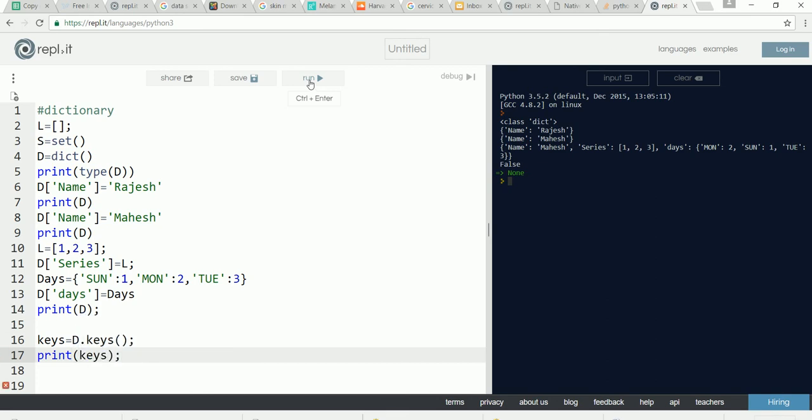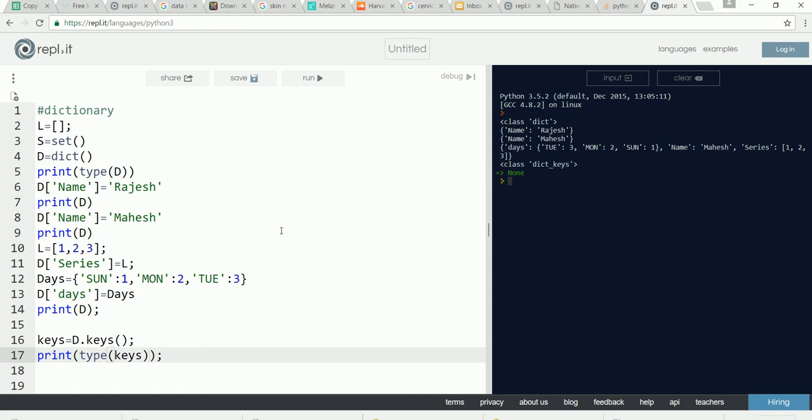Now, it is necessary to know all the keys which are present in a dictionary. You can get that list by simply calling the keys function. If you call the keys function, it is going to return a list by name keys. So let's see. The dictionary keys are series, days, and name. These are the 3 fields that are present in the dictionary. And if you see the data type of the variable keys, the data type is dictionary keys.